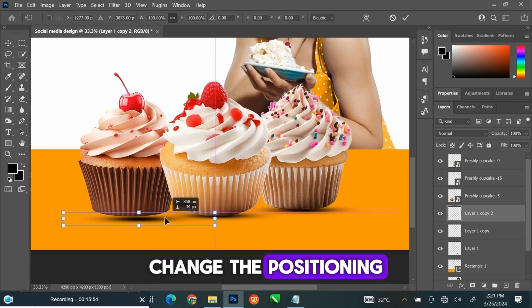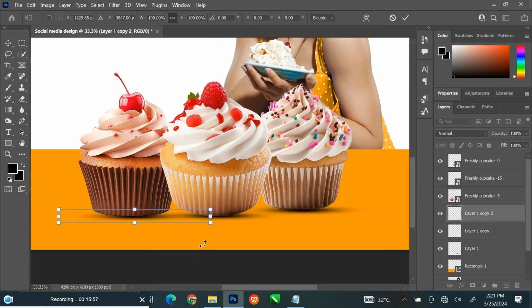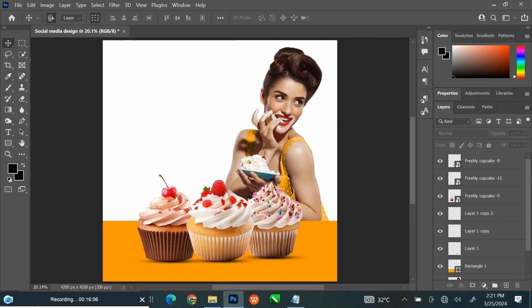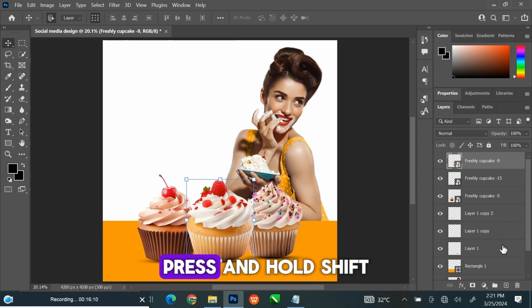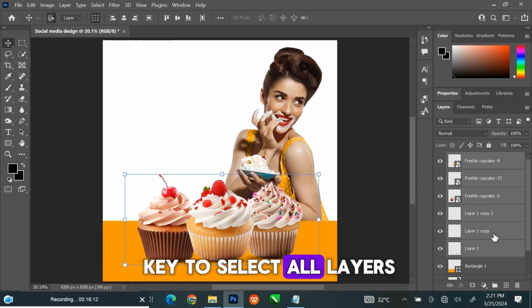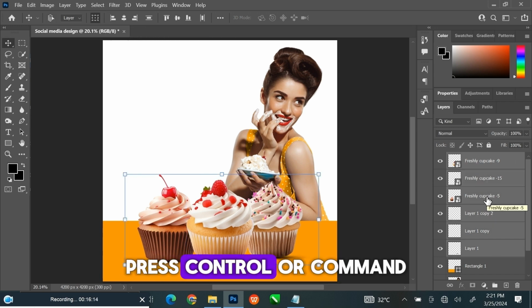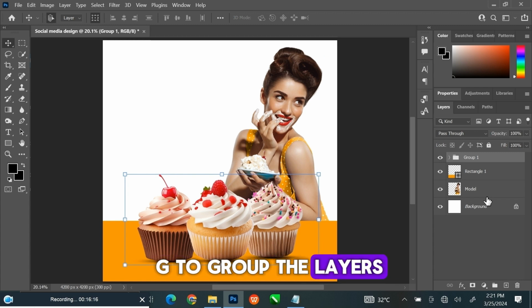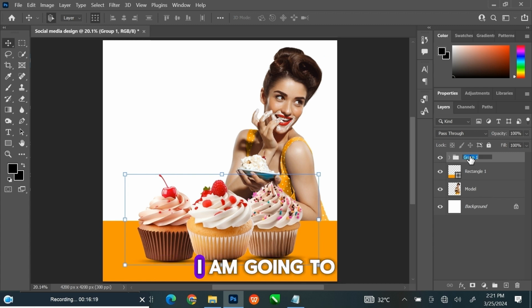Change the positioning. Click the first layer. Press and hold Shift key to select all layers. Press Ctrl or Command G to group the layers. I am going to name it Product.